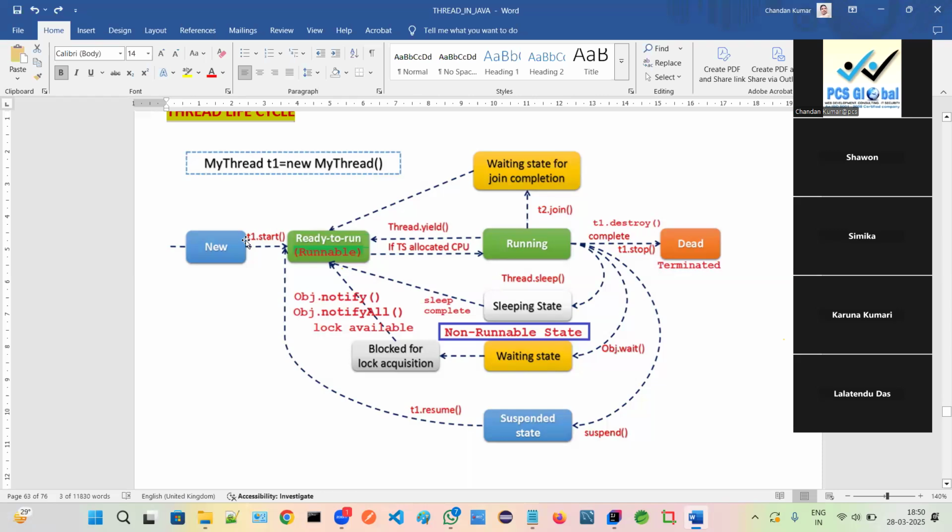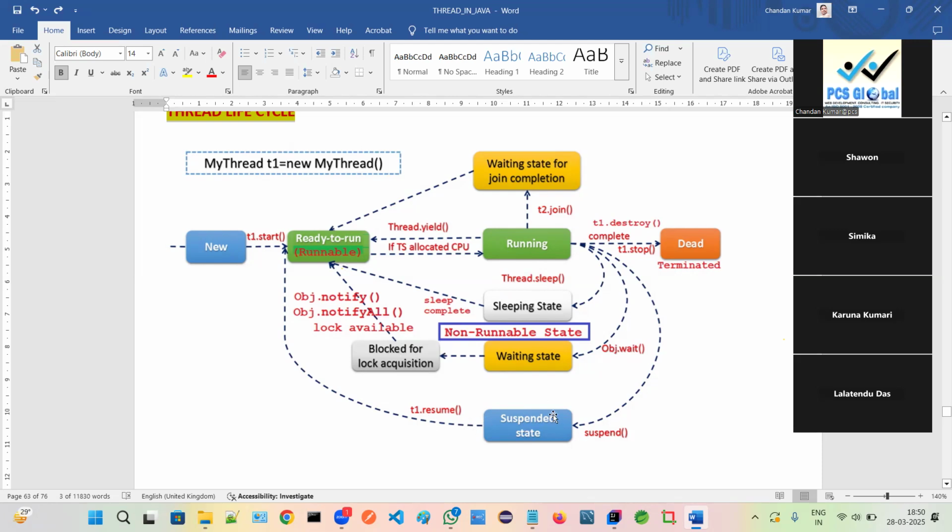Once we call start, it will go to runnable mode, and from runnable by run, it will go into running by the thread scheduler. Once it completes, it goes into the dead state. Not complete means some interference will happen with this execution. Then it will go to waiting, either in waiting, sleeping, or suspended state. From waiting, it can go into the blocked. From running, it can also go to the blocked. And from runnable, it can go to the blocked state.